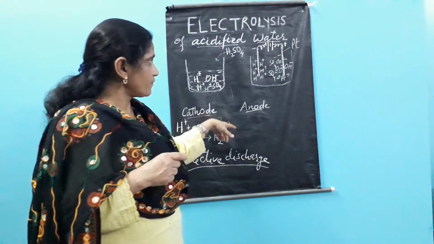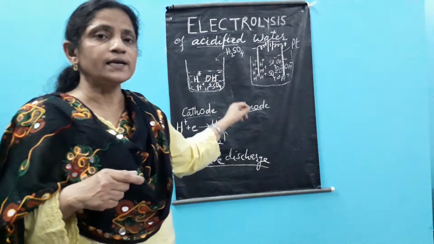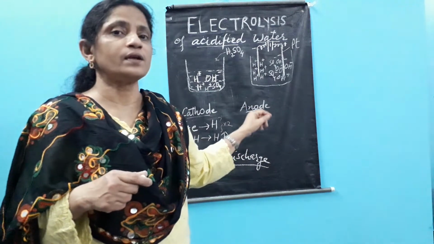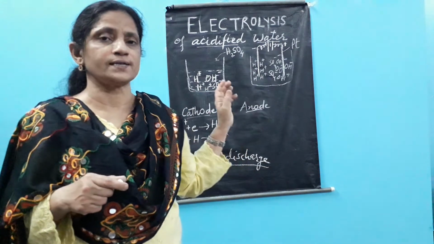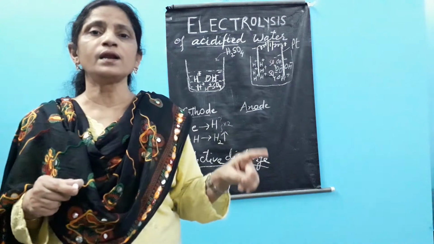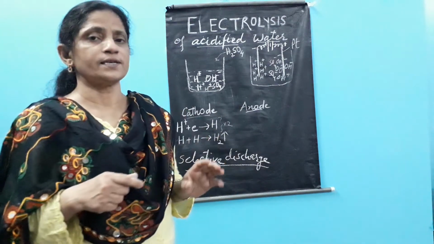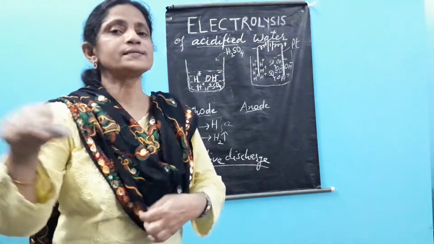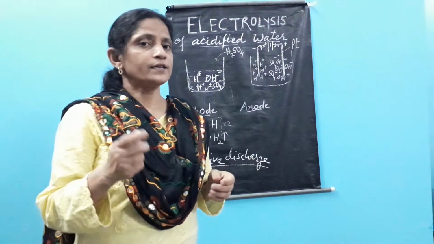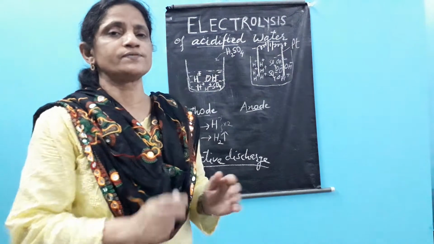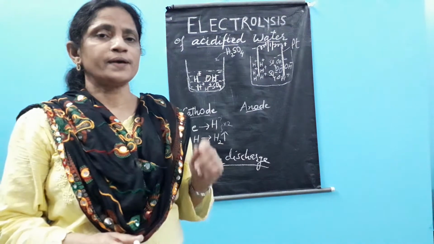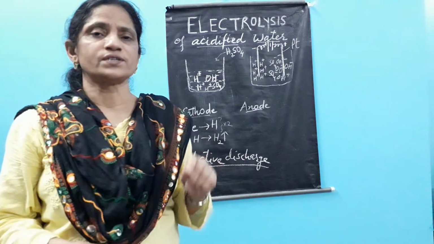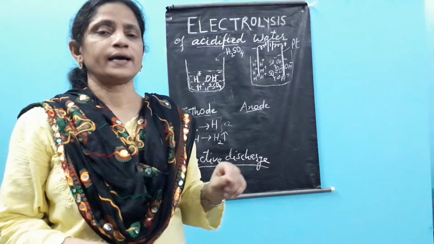Now after that, the second criterion is the position in the electrochemical series. What is the electrochemical series? Electrochemical series are the two series which we prepare on the basis of the ease of discharge of the ion.